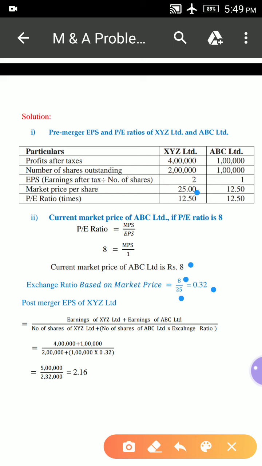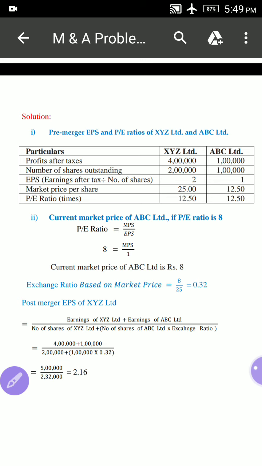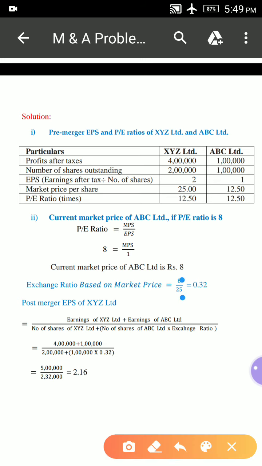So when the price earnings ratio is 8, the current market price of ABC Limited is 8. Here we are calculating the exchange ratio based on market price, that is market price of target company divided by market price of acquiring company, 8 divided by 25, which equals 0.32.